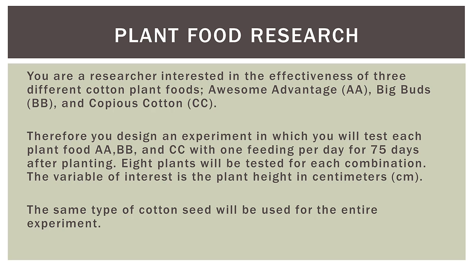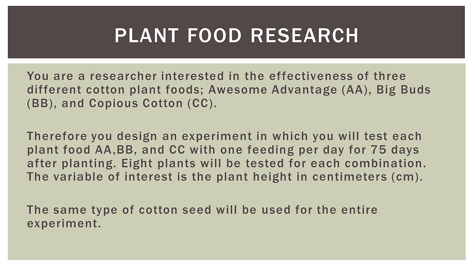So as with many of my videos, I love starting out with a real-world example problem. And we'll call this one Plant Food Research. And it goes like this. You are a researcher interested in the effectiveness of 3 different cotton plant foods. So Awesome Advantage, which we'll denote AA, Big Buds, which will be BB, and Copious Cotton, or CC.